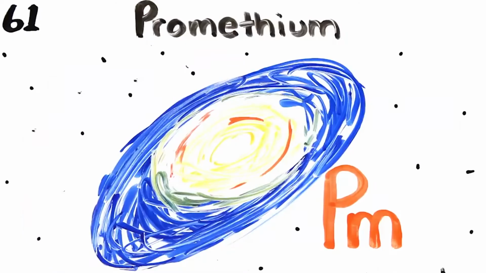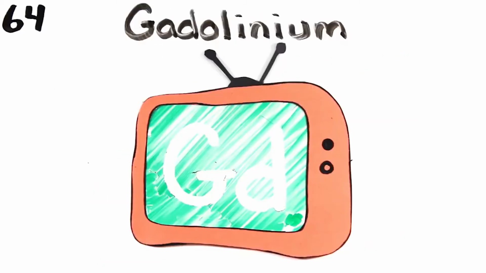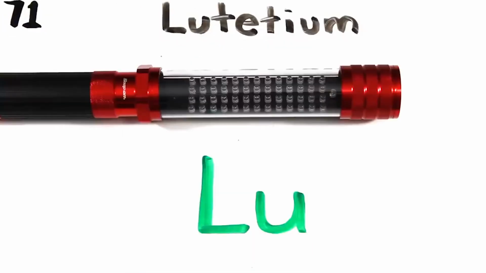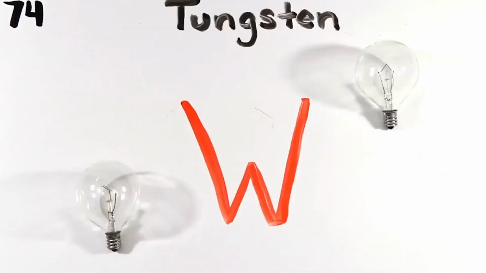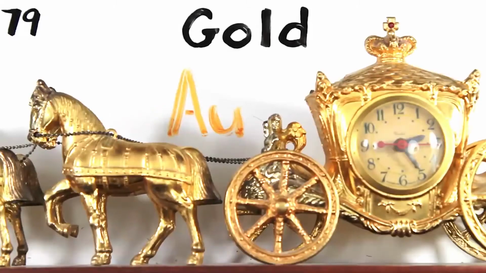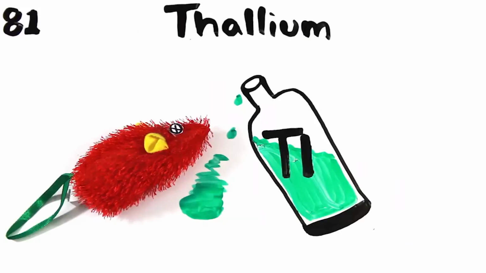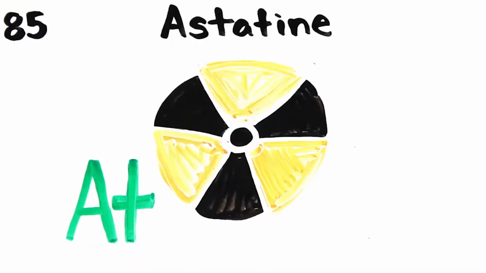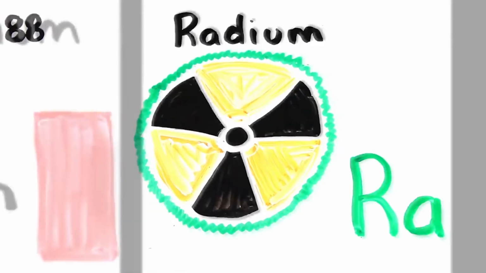Neodymium's next to promethium, then 62, samarium, europium, gadolinium, and terbium, dysprosium, holmium, erbium, thulium, ytterbium, lutetium, hafnium, tantalum, tungsten, then we're on to rhenium, osmium, and iridium, platinum, gold to make you rich till you grow old, mercury to tell you when it's really cold, thallium, and lead, then bismuth for your tummy, polonium, astatine would not be yummy, radon, francium will last a little time, radium, then actinides at 89.